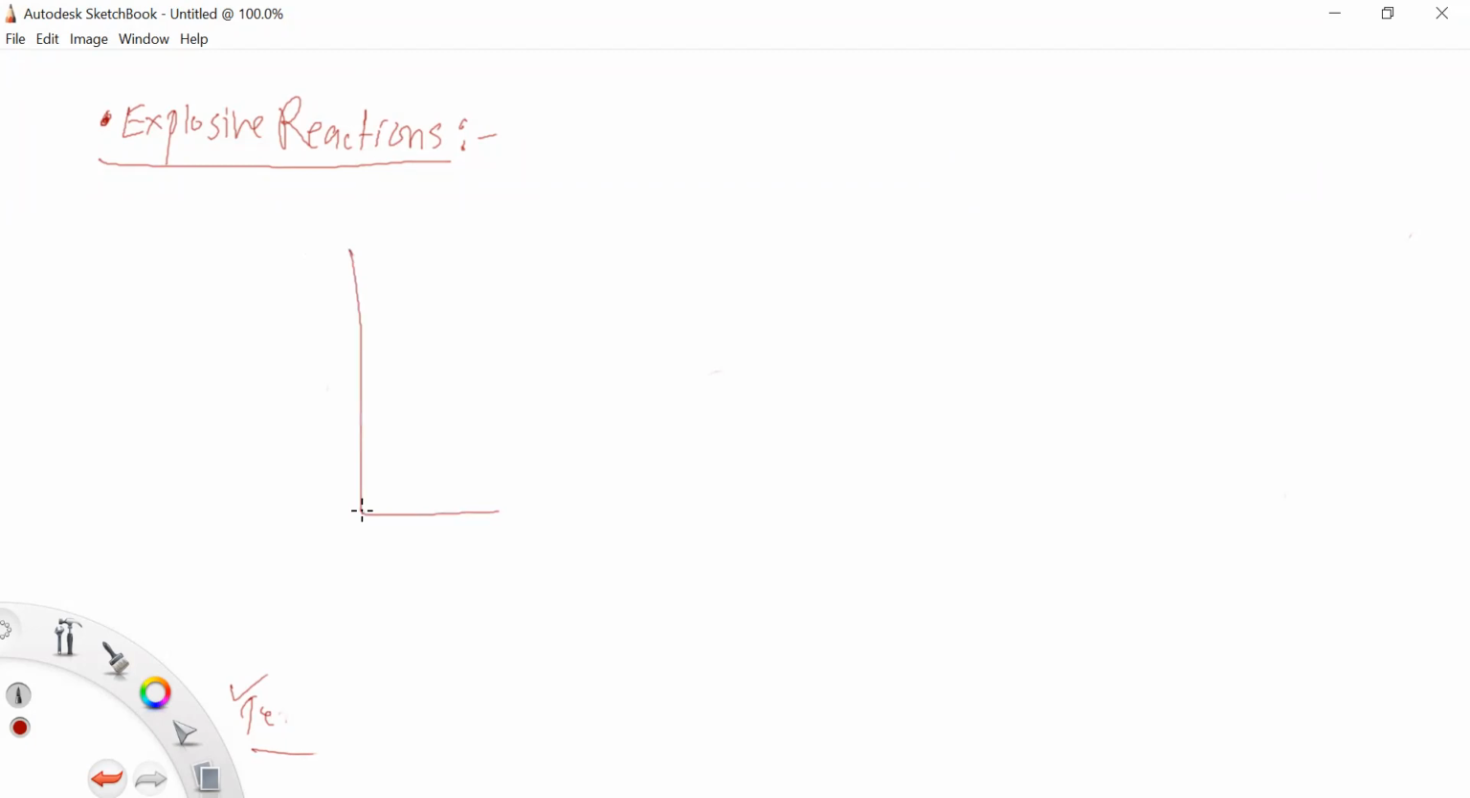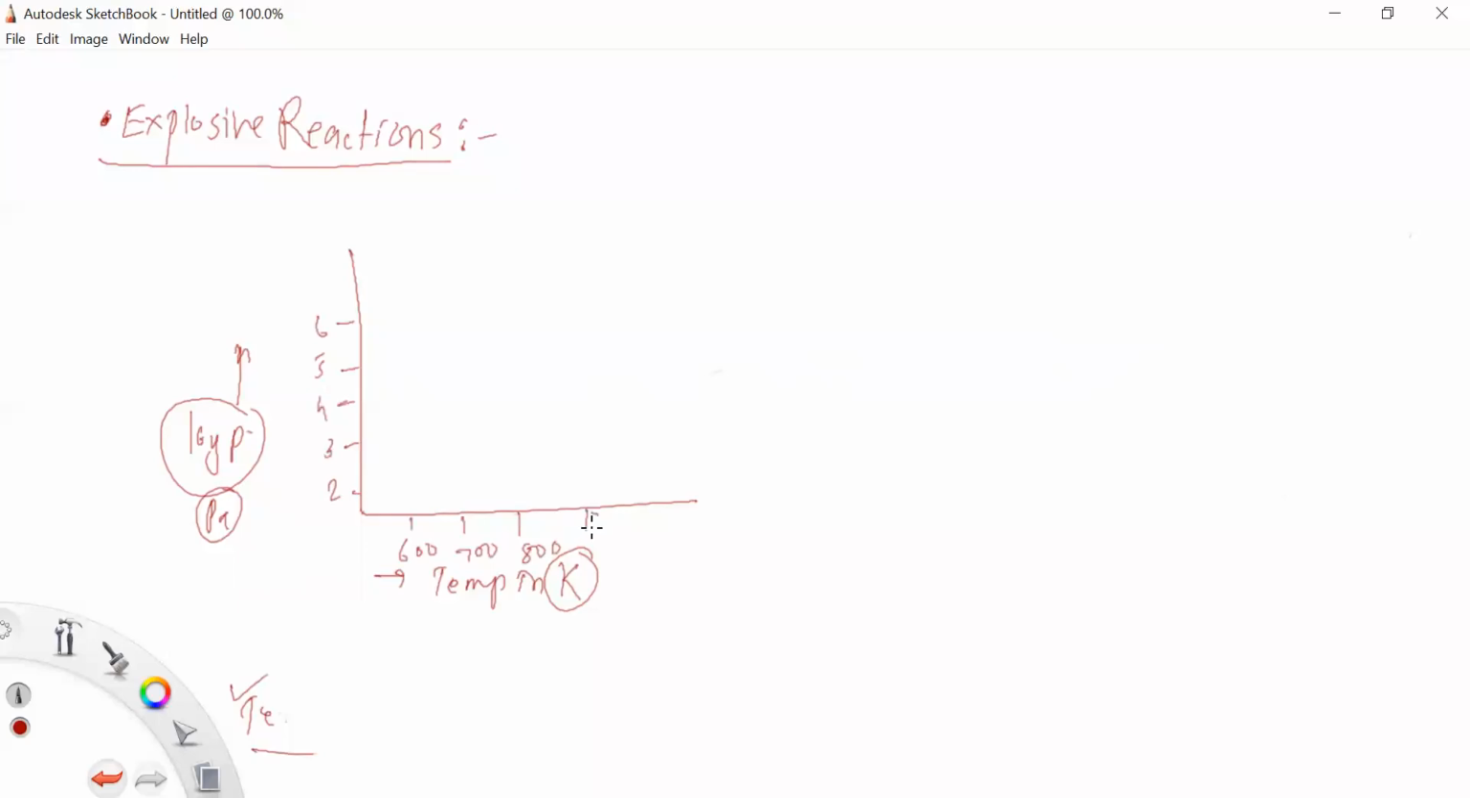So this is the simple graph. With the help of this graph, here is the log of pressure, in terms of Pascal, and here is the temperature in Kelvin. So we put the numbers here: 2, 3, 4, 5, 6. In this way, and here the temperatures: this is 600, this is 700, this is 800, this is 900, and this is 1000.